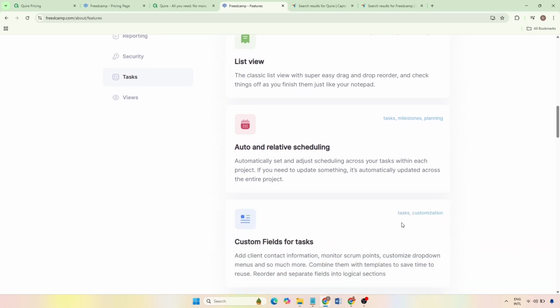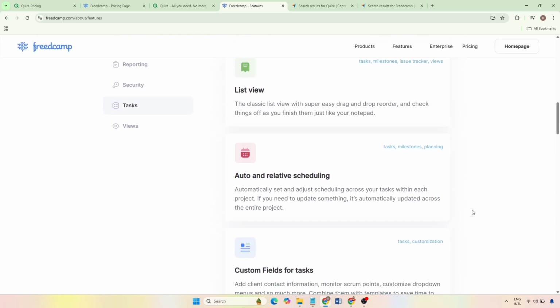On the downside, Freedcamp can feel overwhelming for new users due to its wide range of features and settings. The interface is more functional than visually polished, and the learning curve is steeper compared to minimalist tools. Pricing can also become confusing or costly as more advanced features and additional users are added.